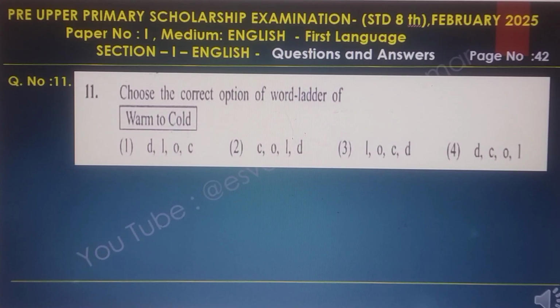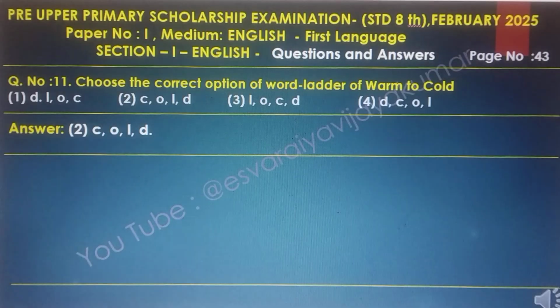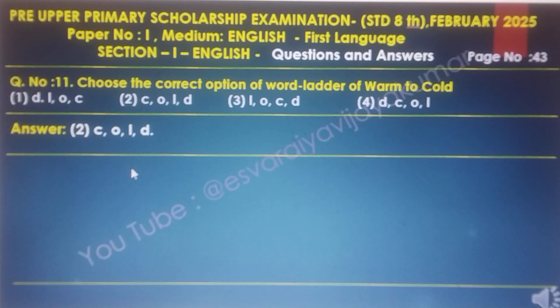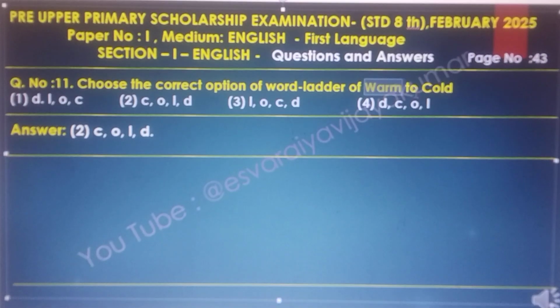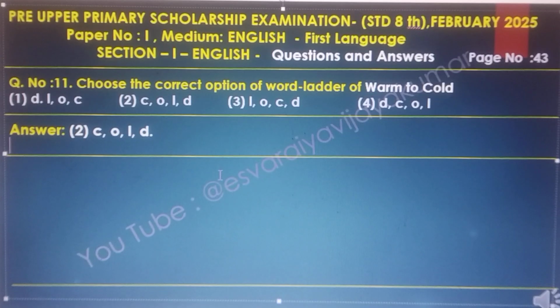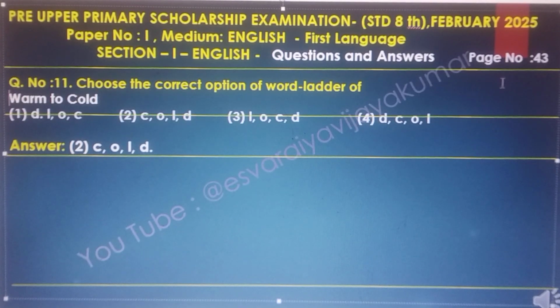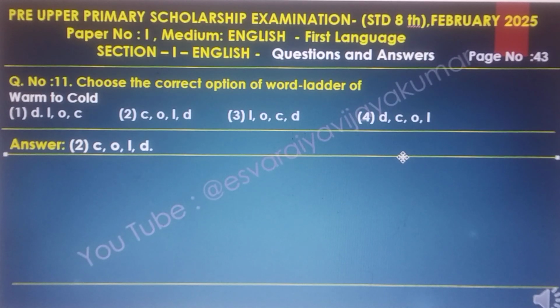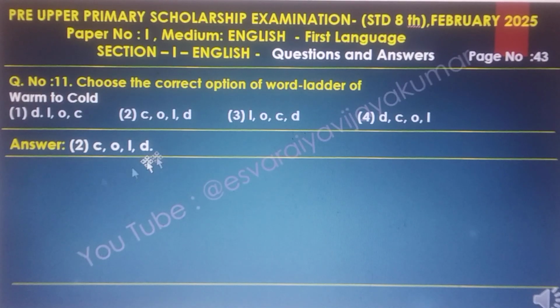Question number 11. Choose the correct option of word ladder to form cold. C-O-L-D, cold. The answer is warm to cold. The answer is option 2, C-O-L-D, cold.